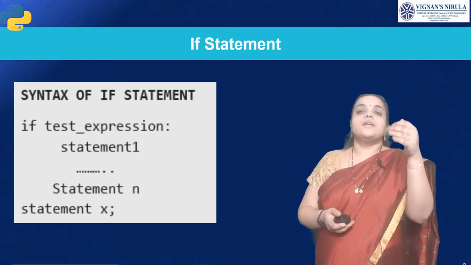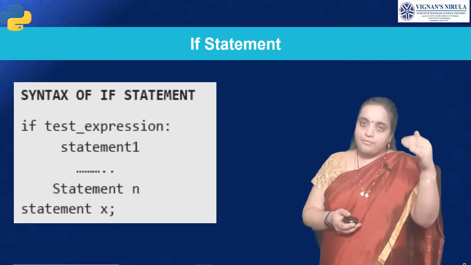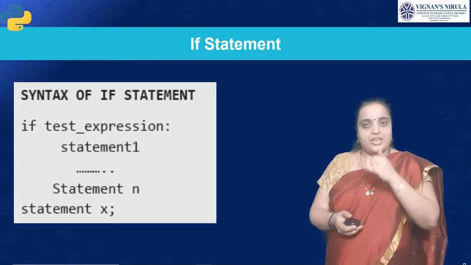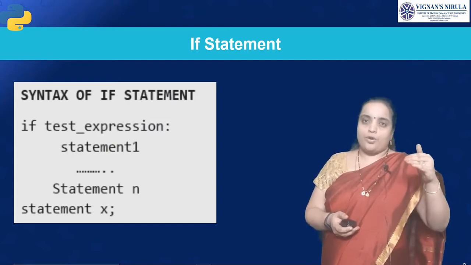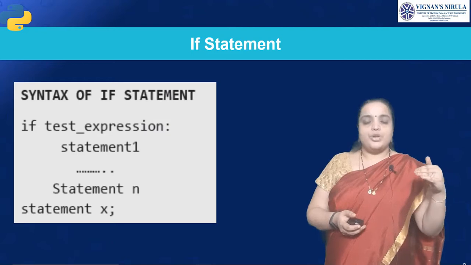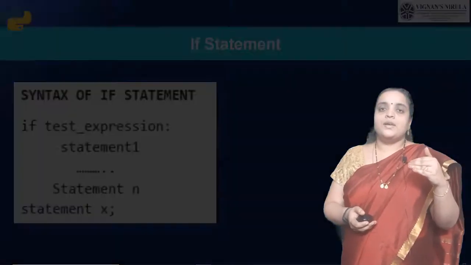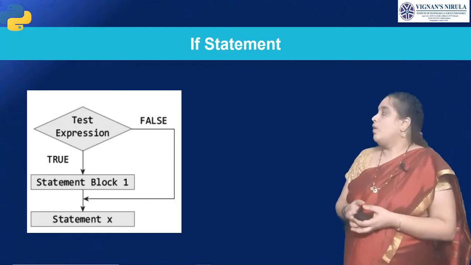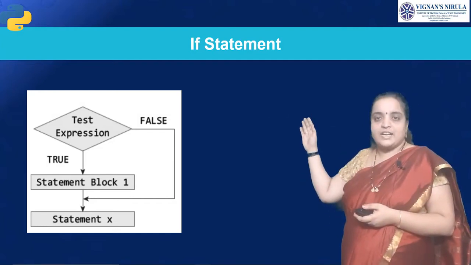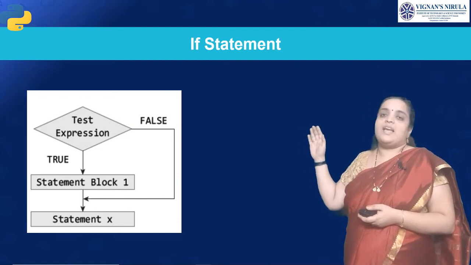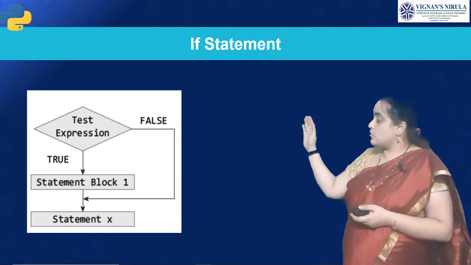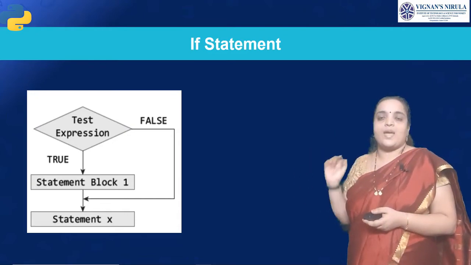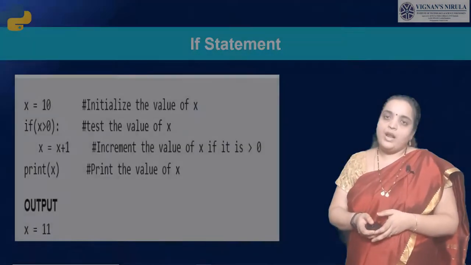So, this is the syntax of the if statement. If, condition, indentation, group of statements, and come back. Close your block of statements and come back to the original program. Is that clear, students? So, how will this if statement work? In the form of a flowchart: test condition, if it is true, it will execute the block of statements. If it is false, it will come back to statement X. In this way the flow of the if statement will look.